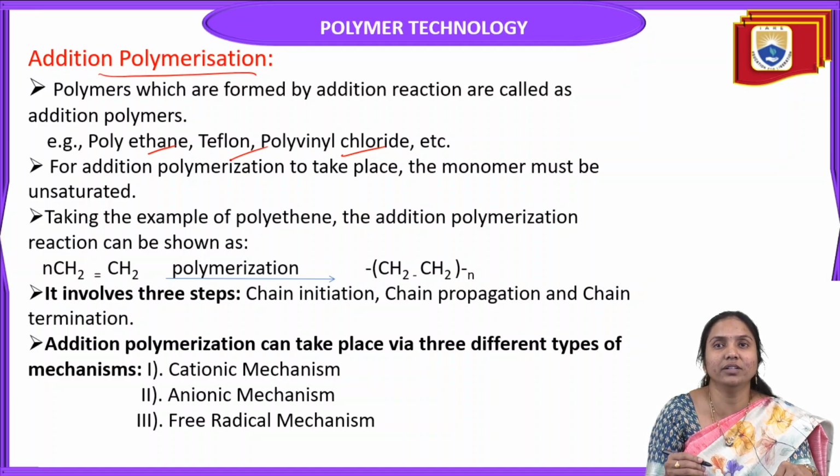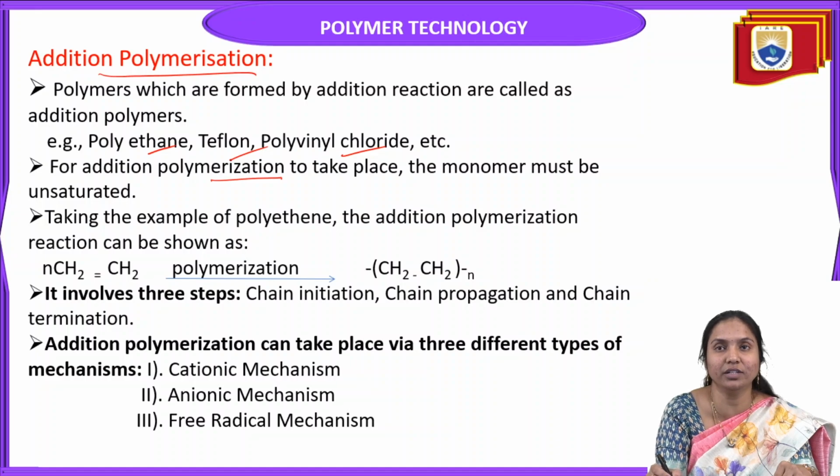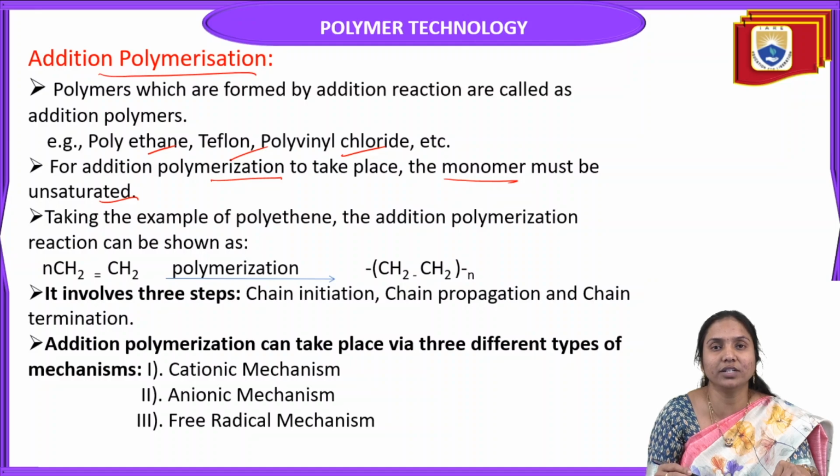For addition polymerization to take place, the monomer must be unsaturated. Unsaturated means it compulsorily contains a double bond or triple bond, compounds like alkenes or alkynes. Only those monomers, that means unsaturated compounds having a double bond or triple bond, undergo this type of addition polymerization.